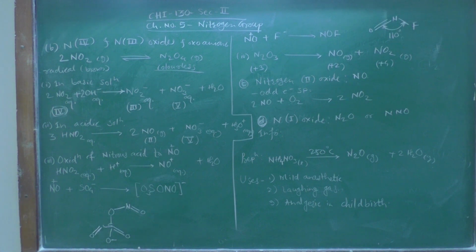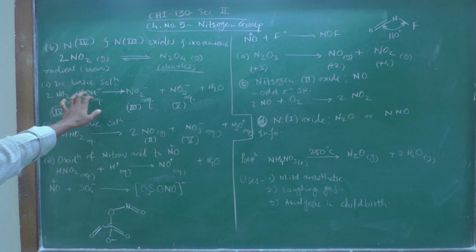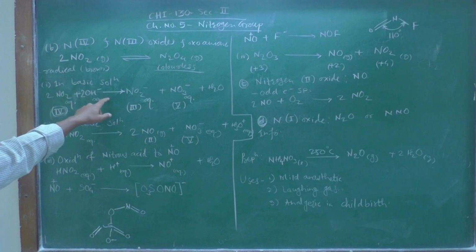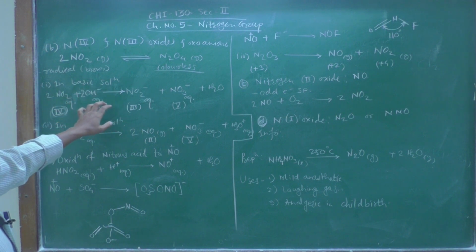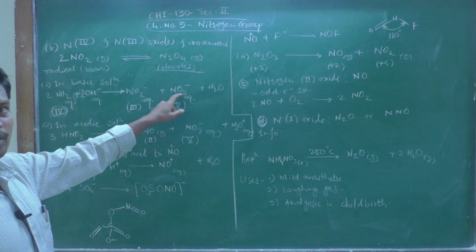The reactions of these nitrogen plus 4 oxides we have to study here. In alkaline or basic solution, this NO2 reacts with OH minus, and it gets converted to NO2 minus and NO3 minus.